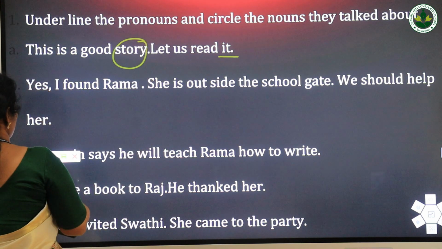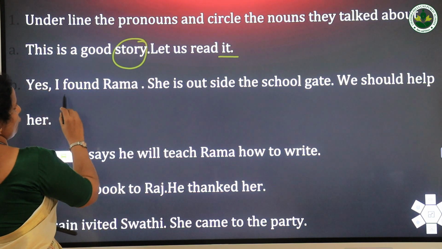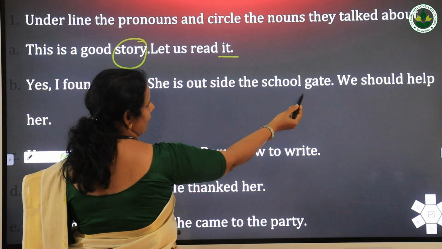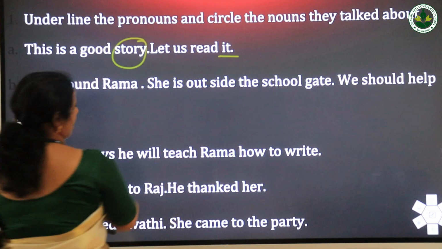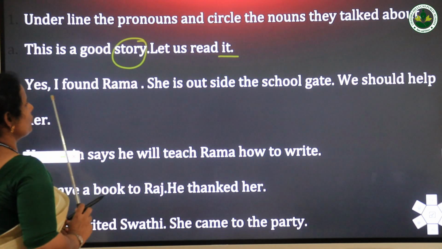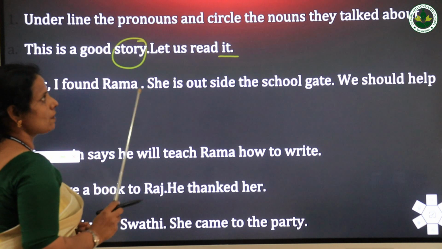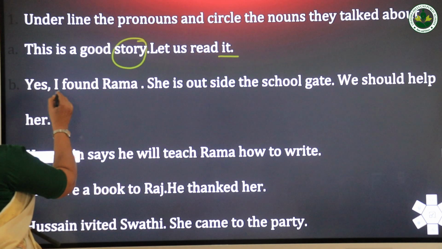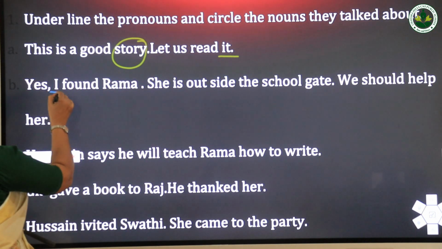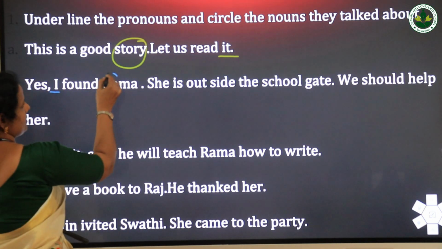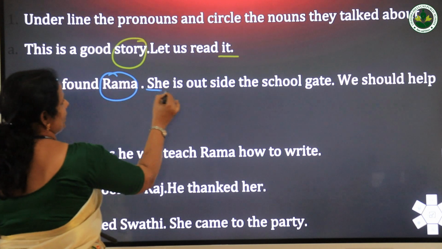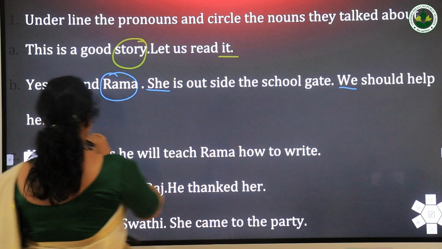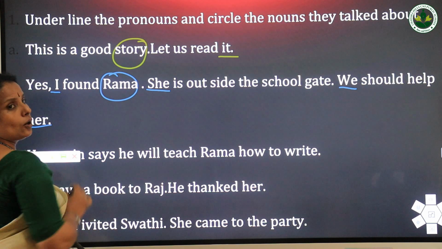Then again, next sentence. Yes, I found Rema. She is outside the school gate. We should help her. You have to underline the pronouns and circle the nouns of the sentence. Here I, it's a pronoun. Then Rema, it's a noun. She, it's a pronoun. We, it's a pronoun. Then her, it's also a pronoun.